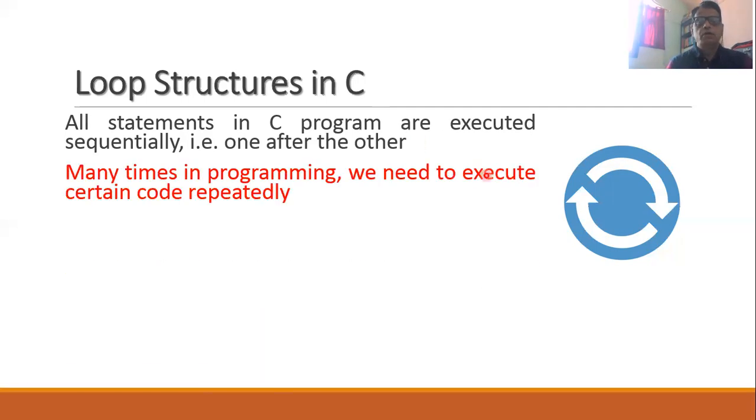So in many programs, we need to execute a certain part of the code repeatedly.